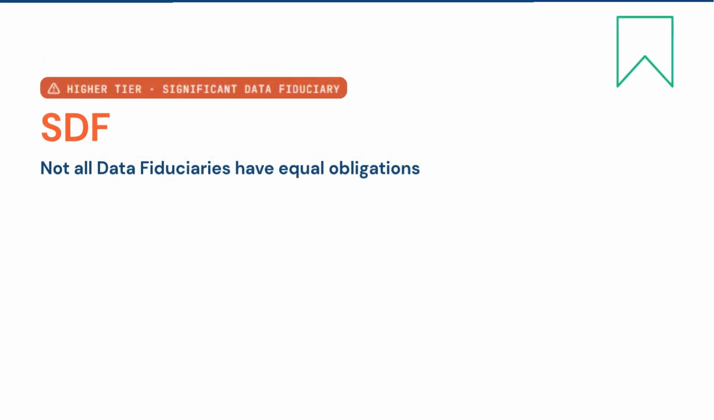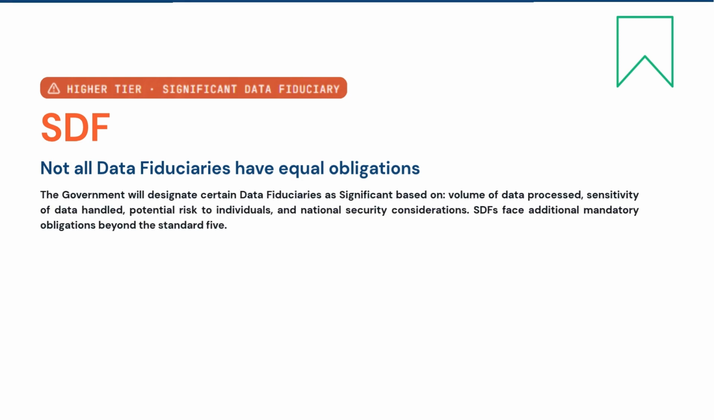There is a higher tier within data fiduciaries, called the Significant Data Fiduciary, or SDF. The government will designate businesses into this tier based on the volume of data they process, the sensitivity of that data, and the risk they pose to individuals. If you are classified as an SDF, you face additional requirements on top of the standard 5. A Data Protection Officer. Data Protection Impact Assessments. Regular data audits. If you process data at scale, watch government notifications closely.